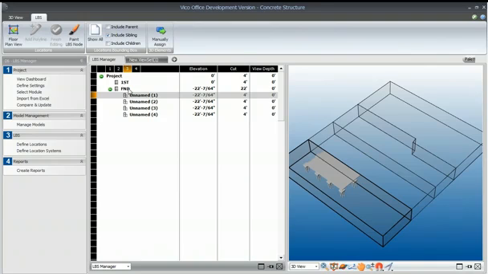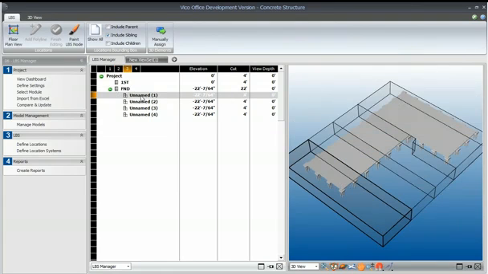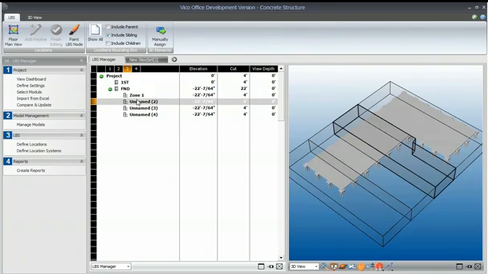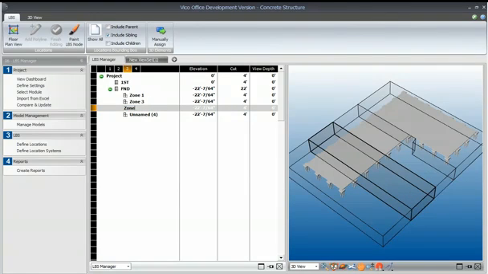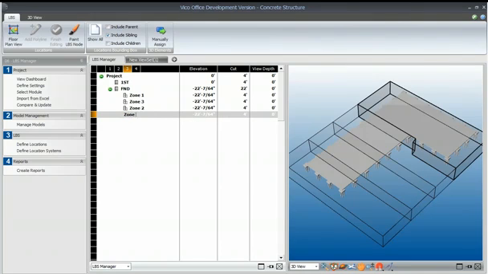So let's rename some of these. We're going to say that this is zone 1, and this is actually zone 3, and this is zone 2, and this is zone 4.